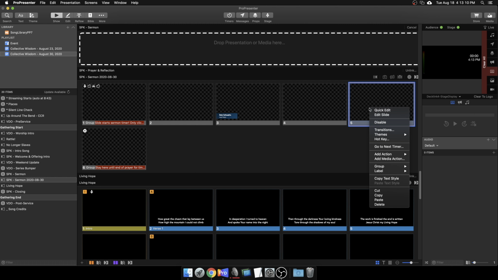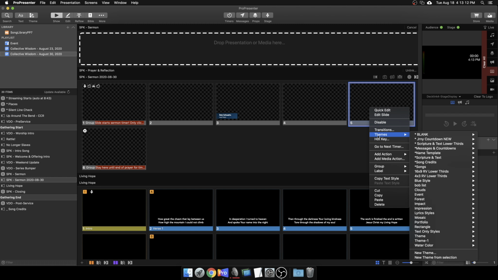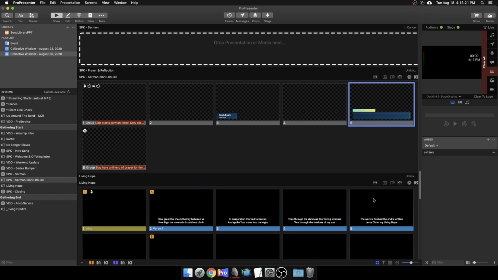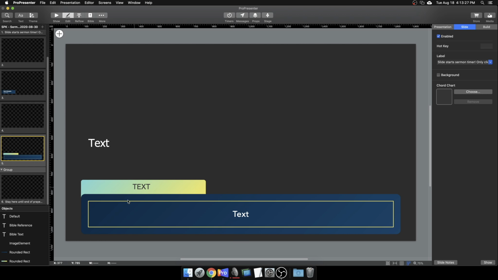So now that I've got that, I'm going to right-click on it and choose Themes, Scripture and Text Lower Thirds. We're in our Wisdom series. It's a short scripture, so I'm going to use Wisdom Scripture. And that pops in all of the graphics that I need. I hit right-click and I hit Edit. And now I can edit this.